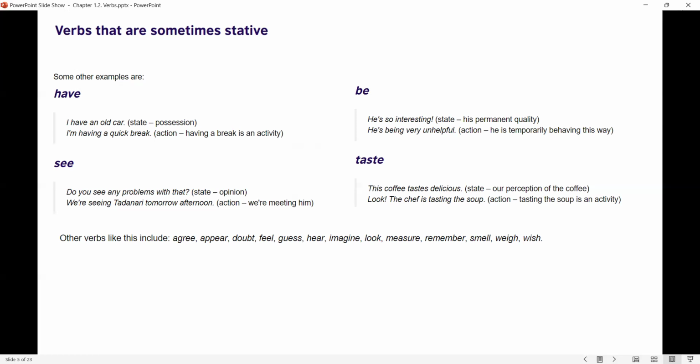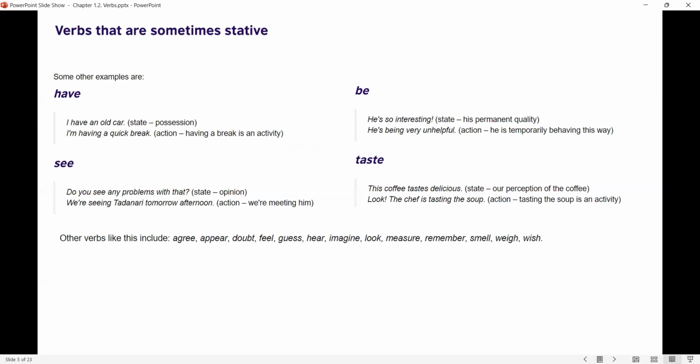See, do you see any problems with that? It's a state. It refers to an opinion. We're seeing Tadanari tomorrow afternoon. So it's an action. We're meeting him. It's an appointment. He's so interesting. It's a state. It's a permanent quality. He's being very unhelpful. It's an action. He is temporarily behaving this way.